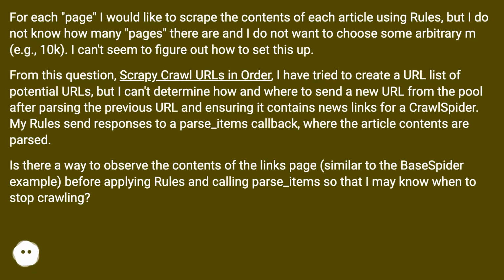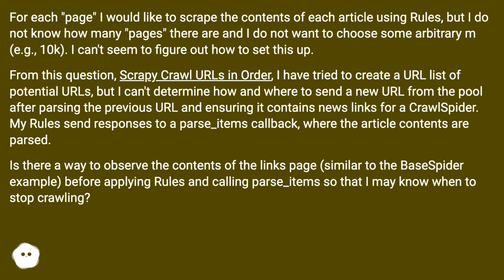From this question, Scrapy crawl URLs in order, I have tried to create a URL list of potential URLs, but I can't determine how and where to send a new URL from the pool after parsing the previous URL and ensuring it contains news links for a CrawlSpider. My rules send responses to a parse_items callback, where the article contents are parsed.